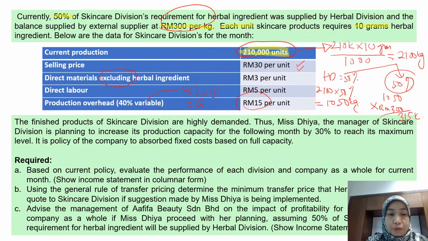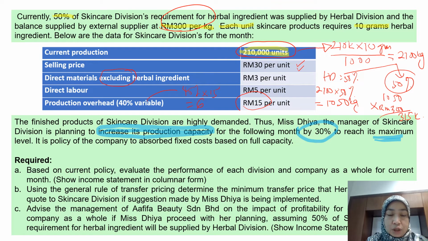Okay, last paragraph: the finished products of the skincare division are highly demanded. Thus, Miss Dia, the manager of the skincare division, is planning to increase its production capacity. They want to increase production capacity for the following months by 30% to reach its maximum level.